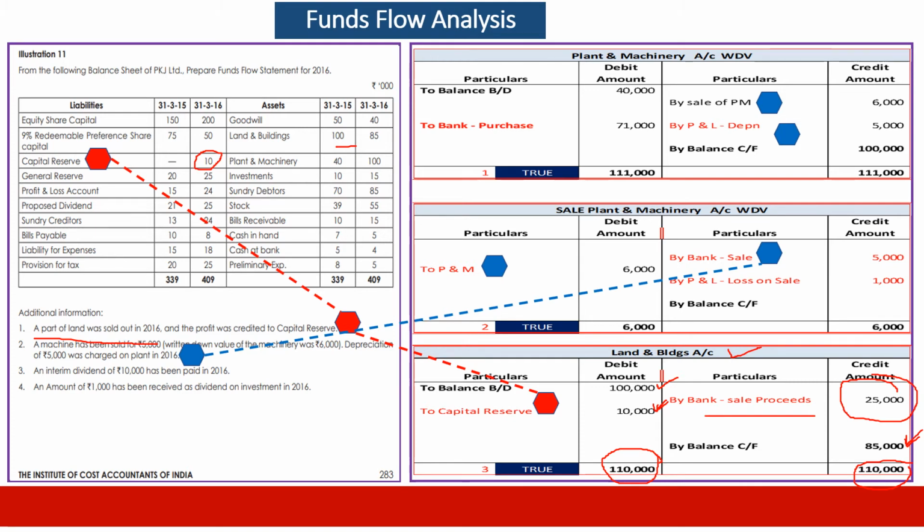Second point, a machinery has been sold for rupees 5,000. Its written down value was 6,000. Its written down value was 6,000. And the company provided for depreciation during the year 5,000. And the 6,000 we transfer to sale of machinery account. It is the cost of the machinery. And it says it was sold for 5,000.